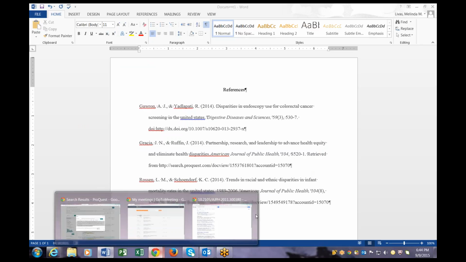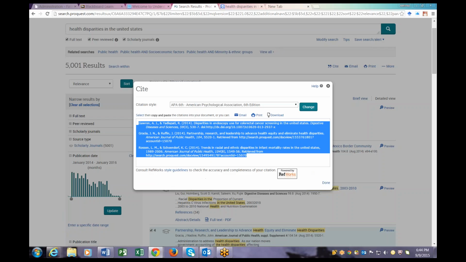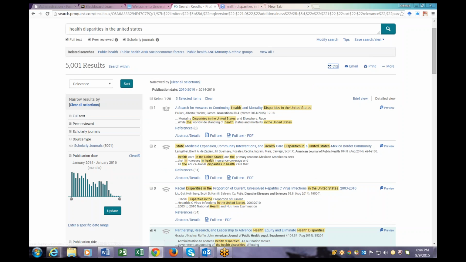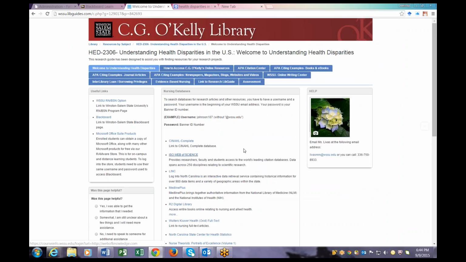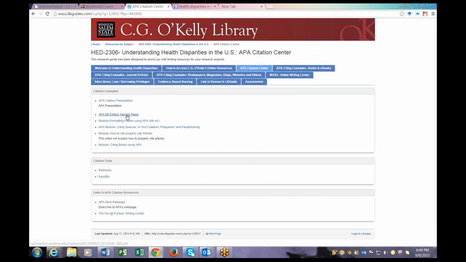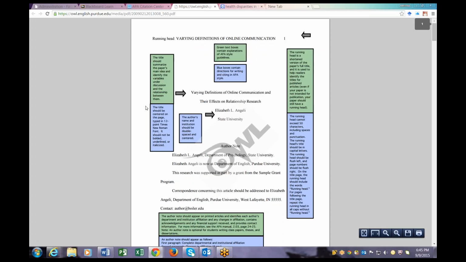Now, let me close out of this. Let's get back to our LibGuide here. If you take a look at the APA Citation Center, I do have an example of what an APA research paper should look like. So if you select that sample that says sample paper, this is what it should look like. I don't know why everything is so slow today. It's just so slow. All right, so here we go.